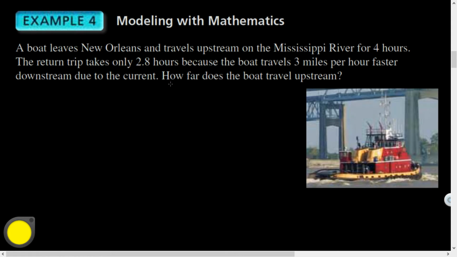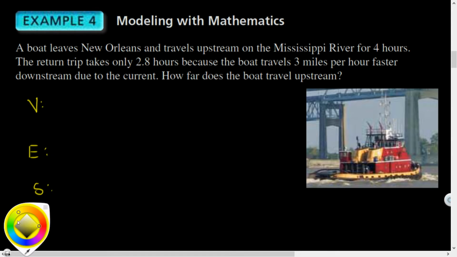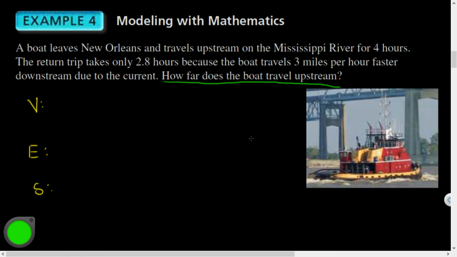Now, when we wrote equations, we followed the model VESA: V for variable, E for equation, S for solve, and then we wrote an answer. We'll see where the answer fits at the end. So define my variable, we did that based off of the question. How far does the boat travel upstream? Right, Devin, you're writing this down? How far does the boat travel upstream?